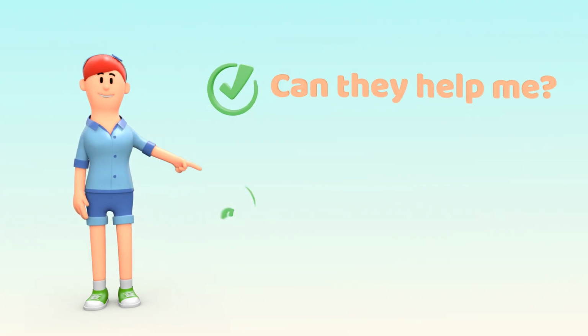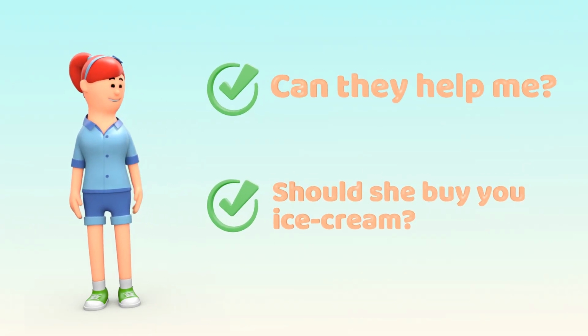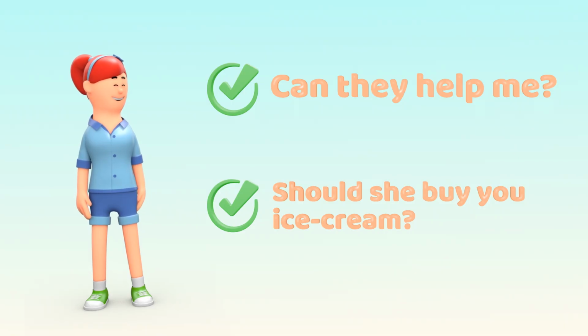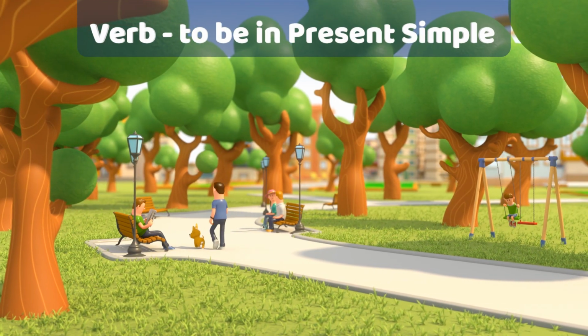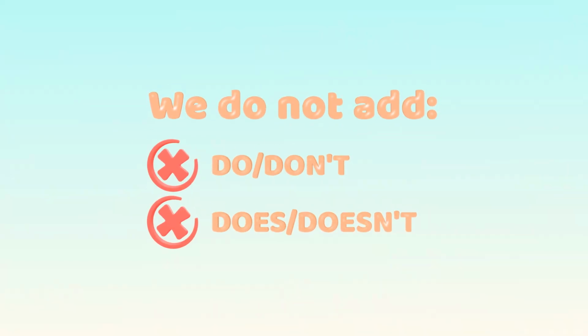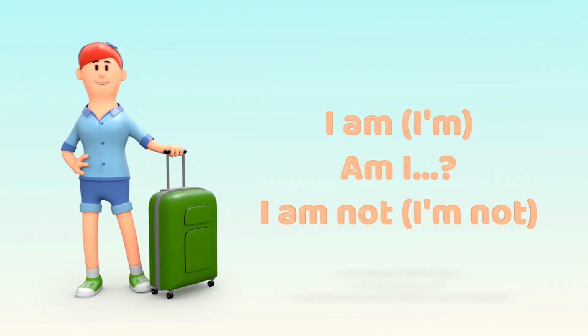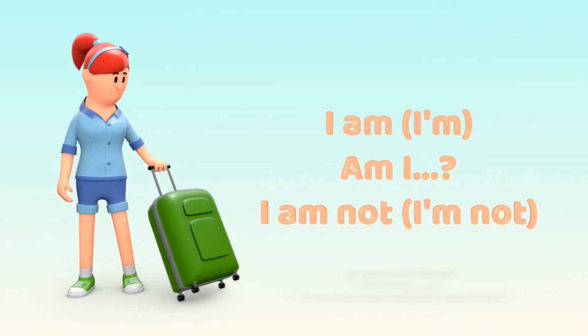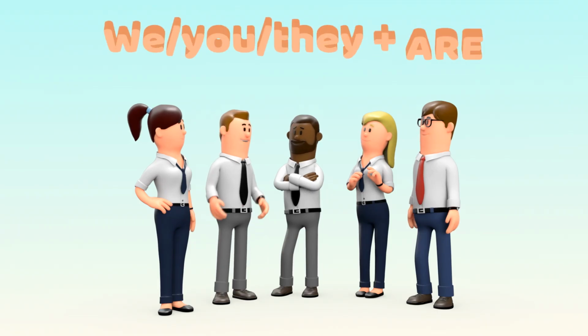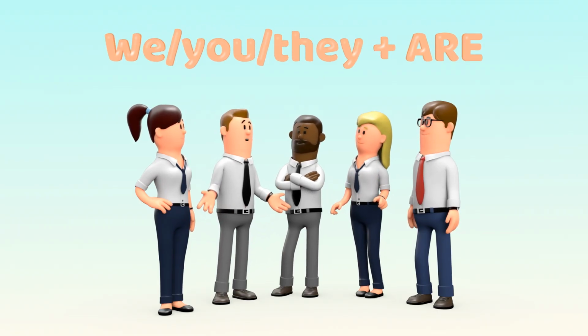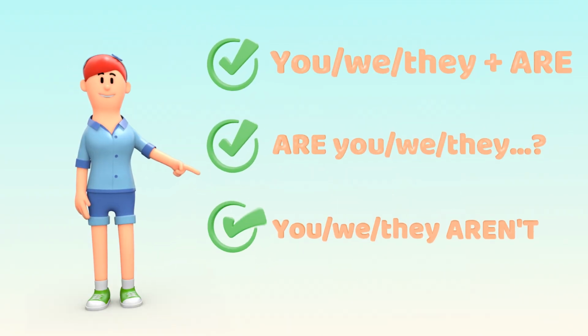Can they help me? Not do they can. Should she buy you ice cream? Not does she should buy you ice cream. The verb to be is irregular in the same way that we don't add do and does to the sentences with to be. It also has three forms instead of two. Am for pronoun I, is for he, she, and it, and are for all plural pronouns, you, we, and they.